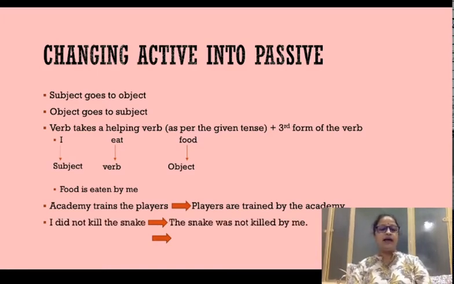Next sentence, I did not kill the snake. In this sentence, I is going to again go to objective position, and when a pronoun changes its position, it becomes something else. I becomes me.